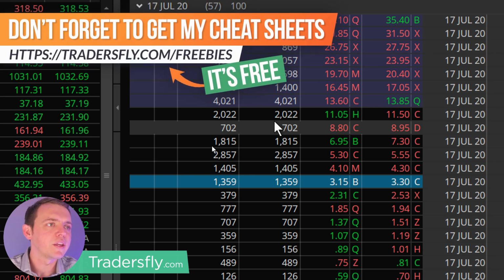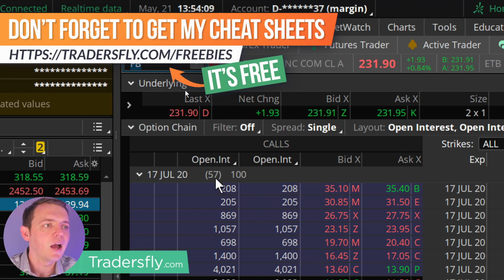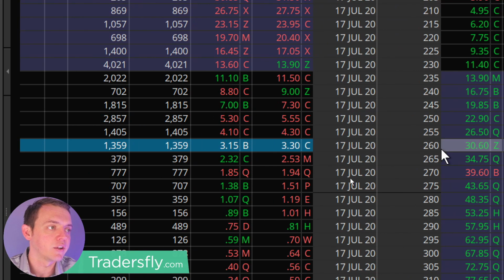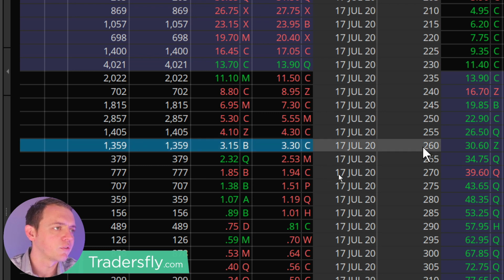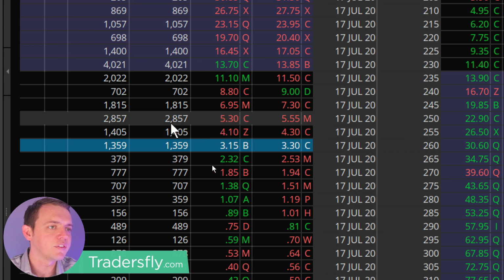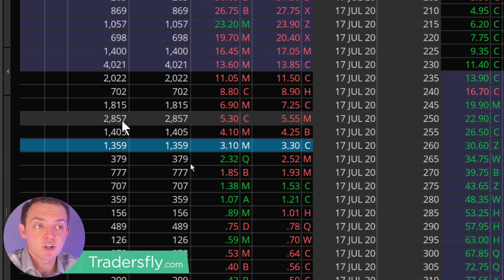So here with Facebook, as you can see, the 57-day option contracts, they basically have, right here, this one, the 260, has 1359. Now, why do you think maybe this one has 1359 versus maybe this one over here, the 255s, has 1405, and maybe the 250 has 2857? Well, it's probably because it's closer to the money, right? It's closer to the current price.